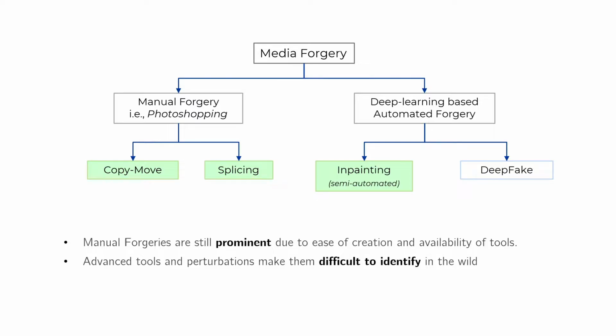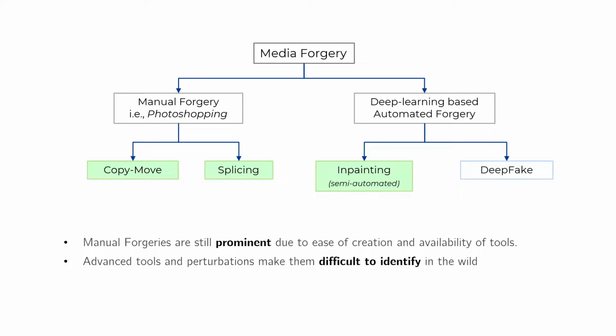In the past few years, there has been an overwhelming increase in the generation or synthesis of forged media content owing to the development of deep learning-based manipulation techniques. For the purposes of our work, we are classifying image forgery into two groups: manually forged images or photoshopping, and deep learning based forgeries. Although deepfakes are receiving quite a lot of attention, manual forgeries are still very prominent due to their ease of creation and availability of advanced image editing tools. As such, these forgeries are still quite difficult to identify reliably.